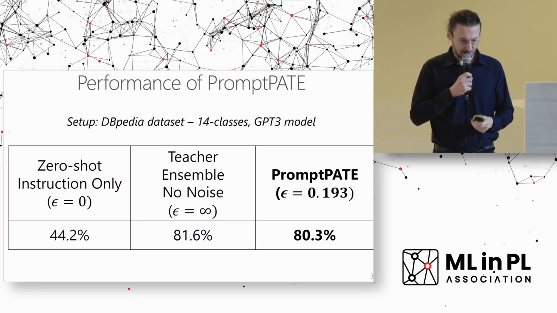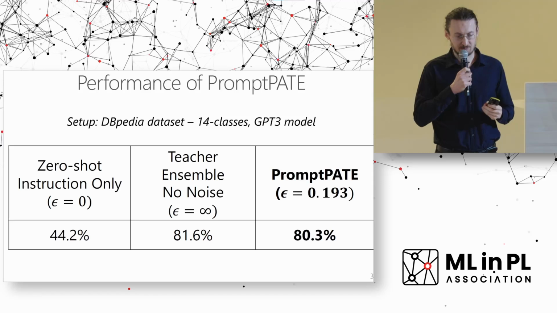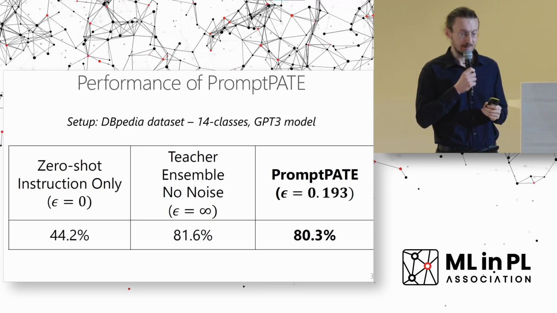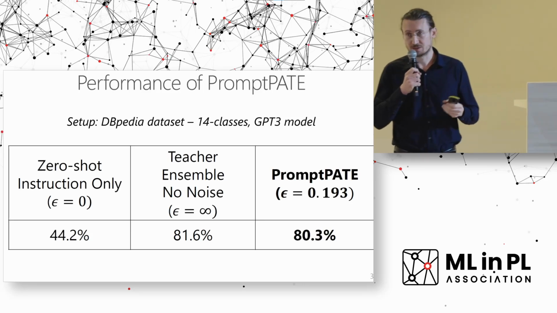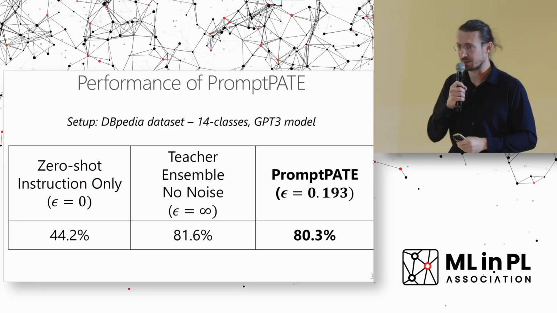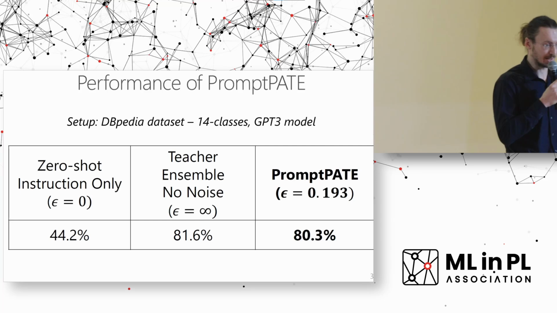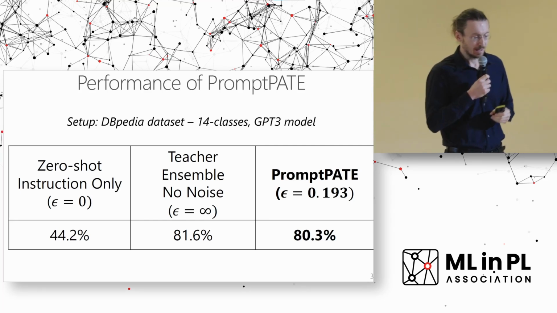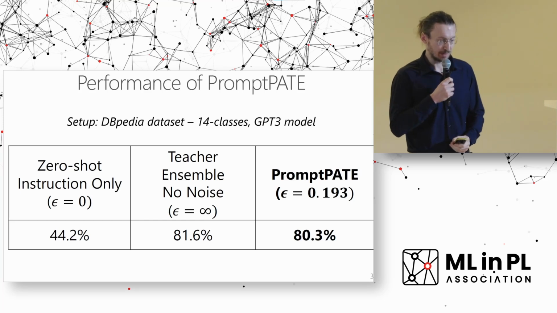So here, let's analyze how it performs. Our setup in this case is the DBpedia dataset, which is based on a title and the description of some article. We want to find out what the class is, for example: is the article about education or politics? And in this case, we use the GPT-3 model.